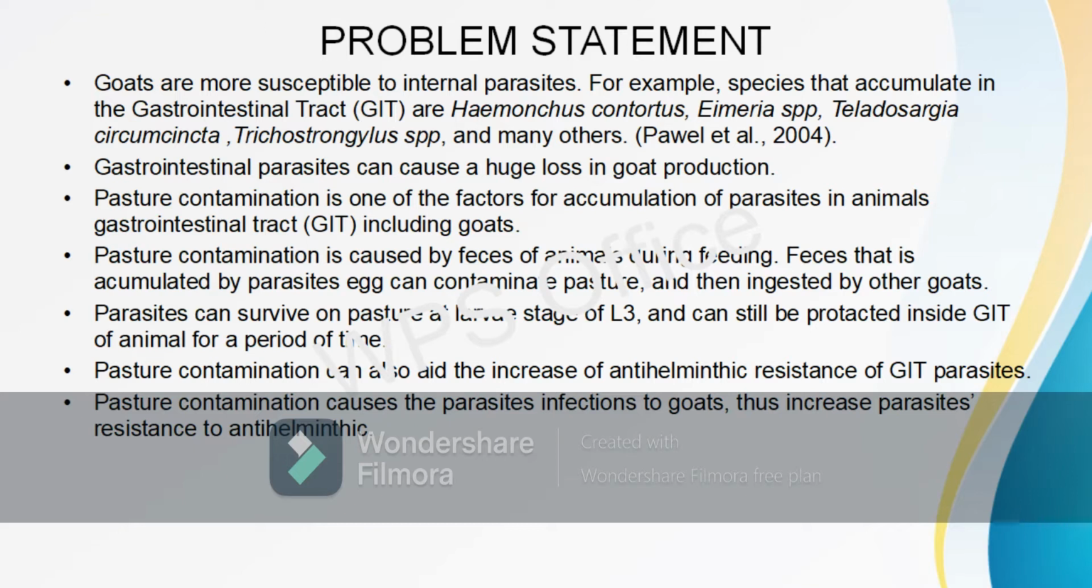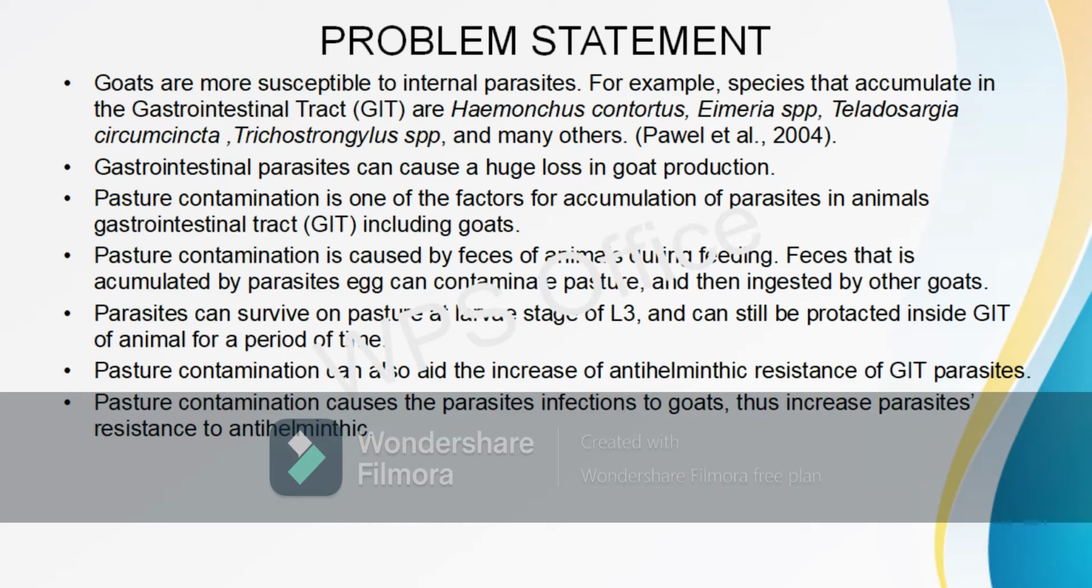of immunity. Examples of parasite species that accumulate in the GIT are Haemonchus contortus, Eimeria species, Teladorsagia circumcincta, Trichostrongylus species, and many others, according to Powell et al. 2004. GIT parasites can cause a huge loss in goat production, where they may cause diseases such as anemia and even death.